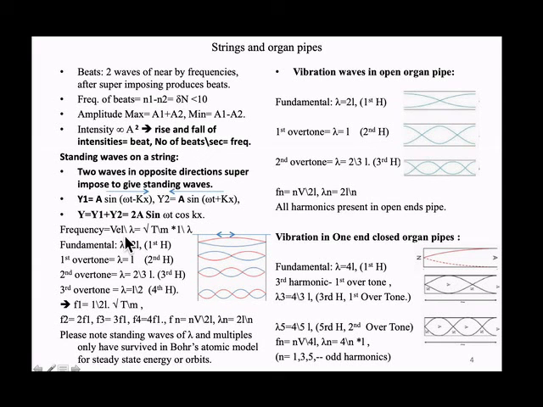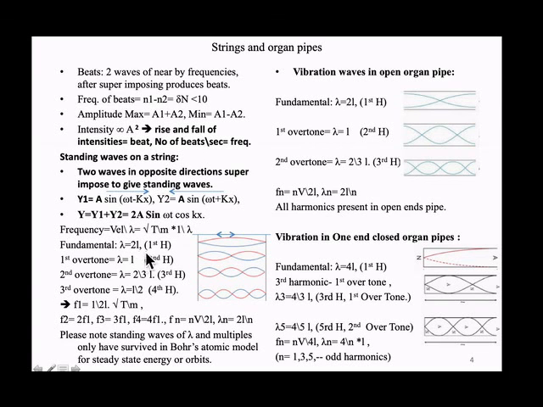So we have seen velocity is root of T by M. Velocity is root of tension by mass per unit length. What is this tension? Tension in the string. I can tighten the screws here. I can change the tension in the rope or string. What is M? M is the string's mass per unit length. So root of T by M gives the velocity of the wave in this string. When it is divided by lambda, we get frequency. F lambda is velocity, so F is equal to velocity by lambda. So lambda is 2L in the fundamental frequency.